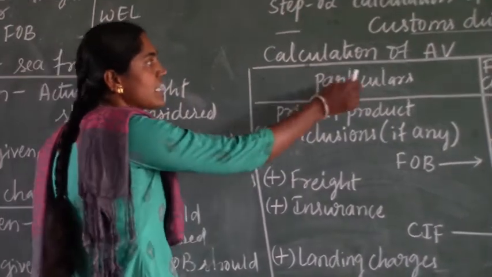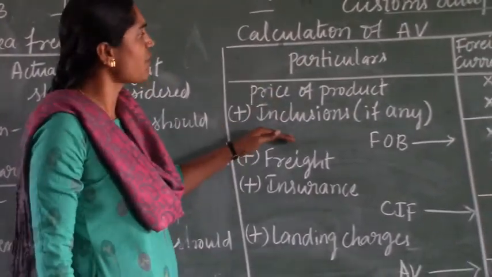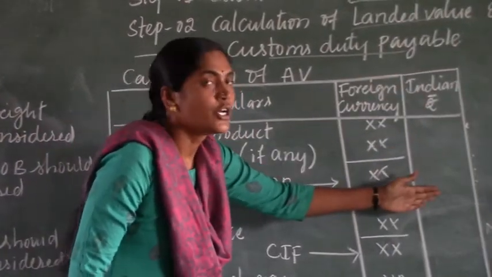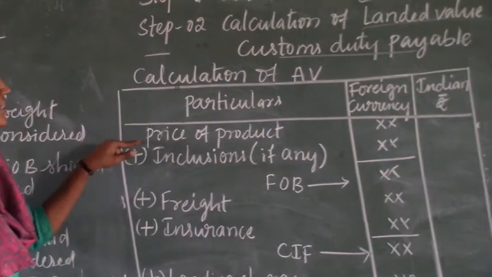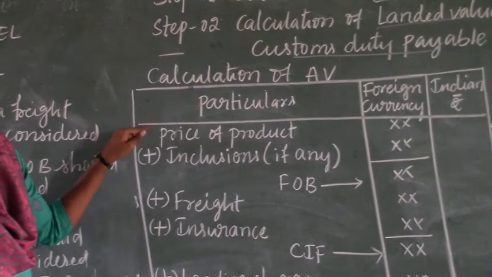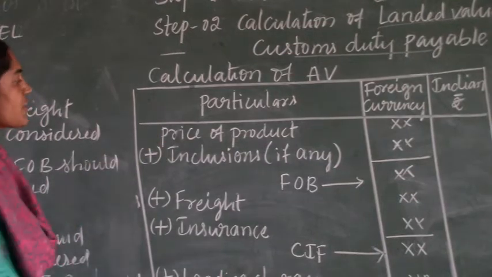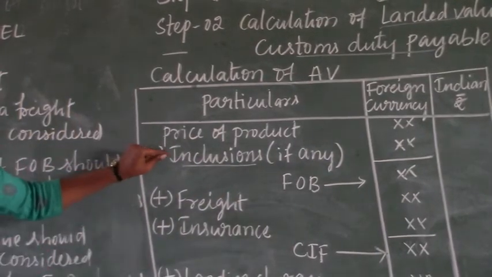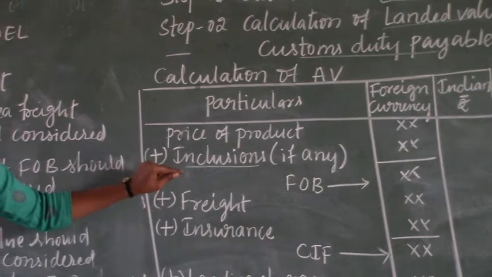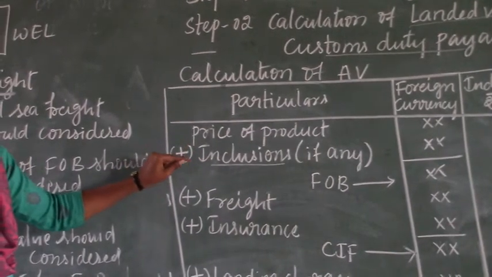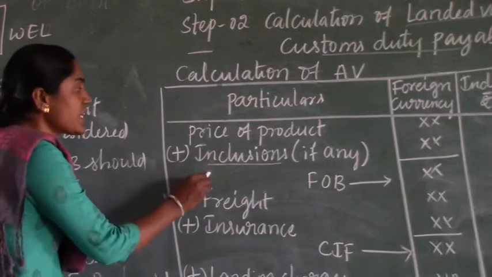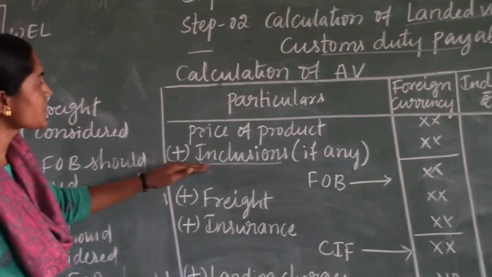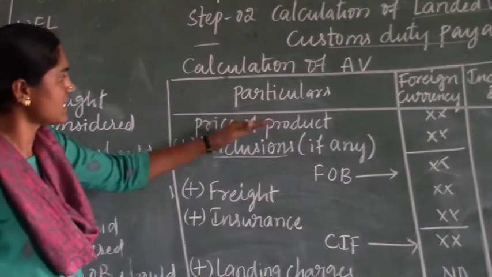Let's see how to calculate the assessable value. As per the format, first we need to consider the foreign currency column and the Indian rupees column. As usual, the price of the product is given. To that price of the product, we need to add the inclusions. Inclusions are the expenses which are related to the supply, or which are part of the supply. Suppose the packing of the products is given, that packing expense needs to be added to the price of the product.